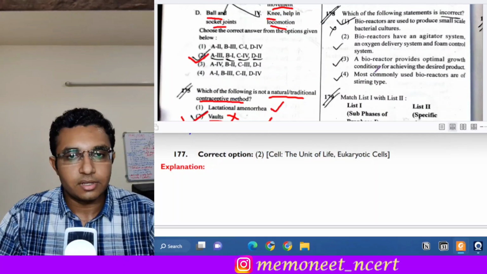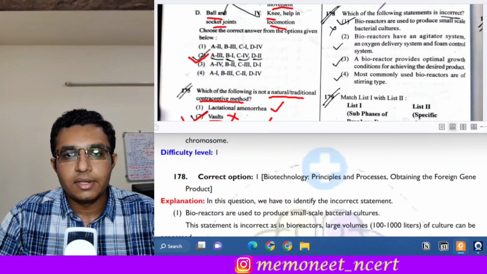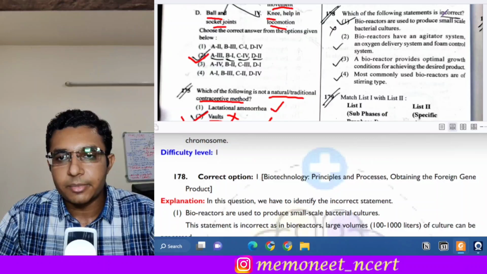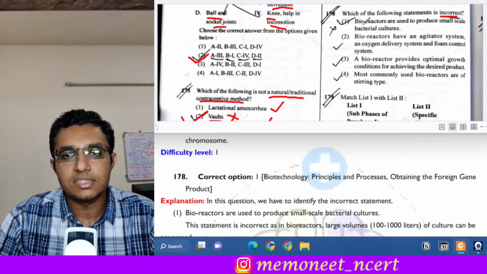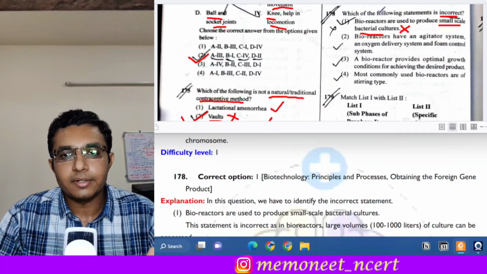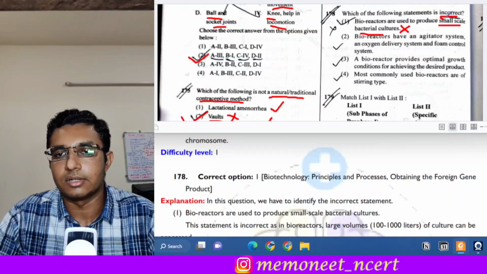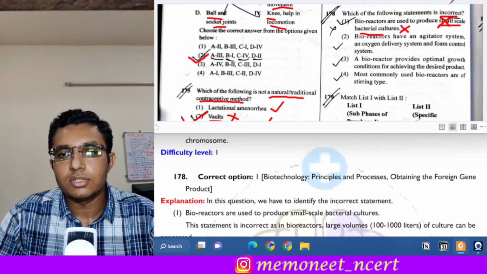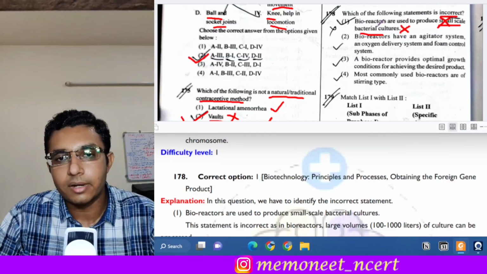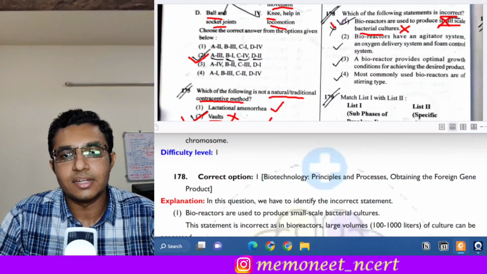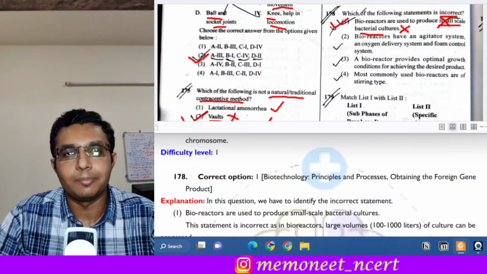The next question is question 178. It states, which of the following statements is incorrect. So among the following statements, we have to identify the incorrect one. The first statement is, bioreactors are used to produce small scale bacterial cultures. So this is an incorrect statement. Why? Because we use bioreactors to produce large scale bacterial cultures. For the industrial production of the hormones, we require bioreactors. So this is the incorrect statement, and the answer to this question will be option 1.